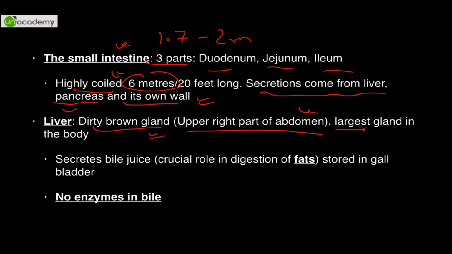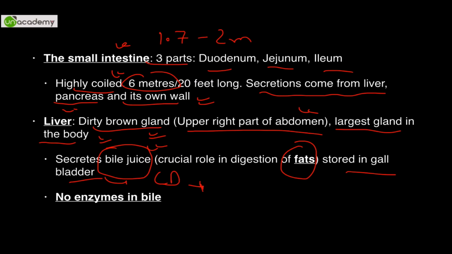And the liver is a dirty brown reddish kind of gland which is present in the upper right part of the abdomen. It is the largest gland in the body. It secretes bile juice, just remember this, which is crucial in digestion of fats. Fats is bile, bile is fat. It is stored in the gallbladder and through the cystic duct and hepatic duct, which combine to form the common bile duct, it opens in the small intestine.